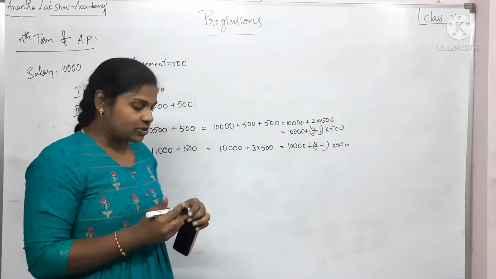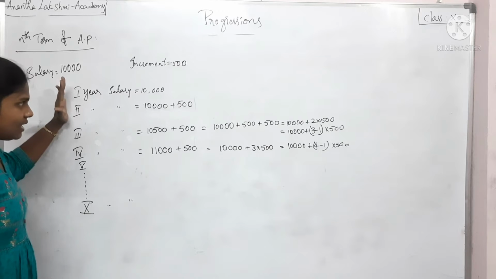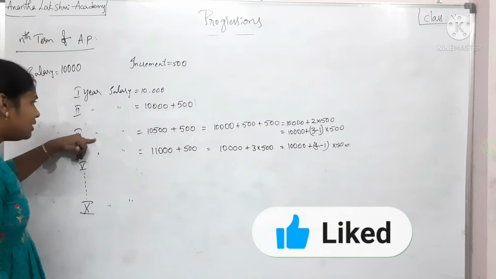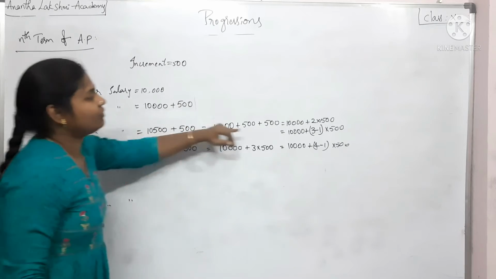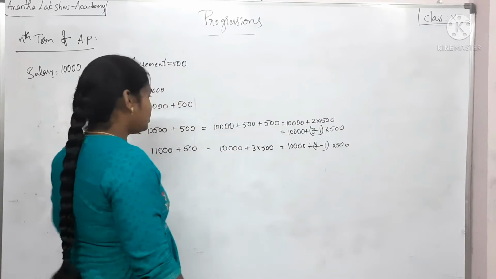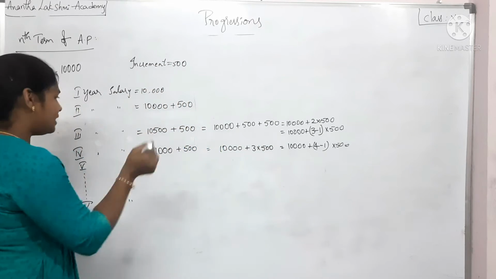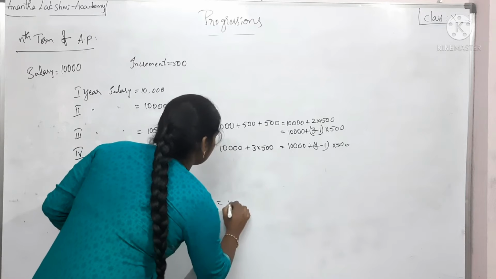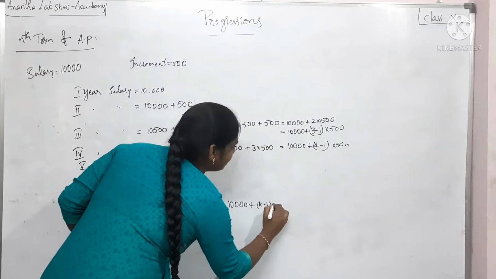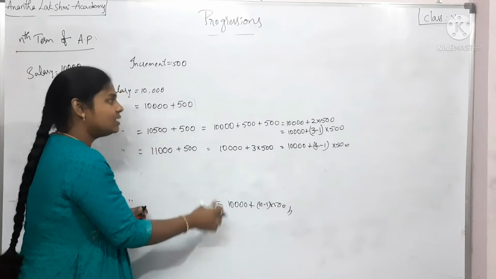So what I am trying to tell you is, in order to get the second year salary, we were just doing this, A plus D. And in order to get the third year salary, we were doing 3 minus 1 into the common difference. For the fourth year, we were doing 4 minus 1. If I ask you for the 10th year, that would be 10,000 plus 10 minus 1 into 500. Isn't it? That's the same pattern which we are following.